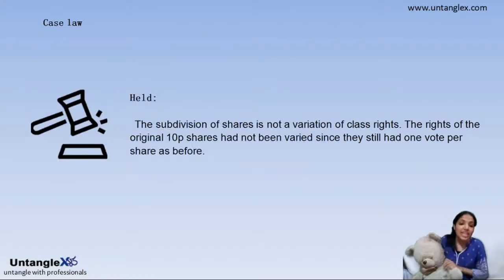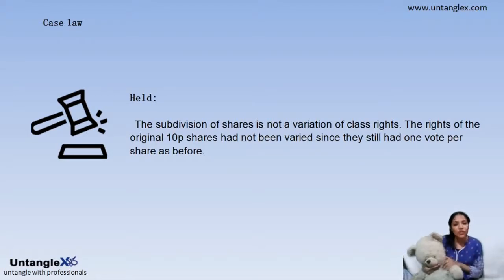The subdivision of shares is not a variation of class rights. Here the court says this subdivision of shares is not a variation of class rights, because the rights of the original 10p shares had not been changed, because the 10p holders still have that one vote. Then what is the problem?